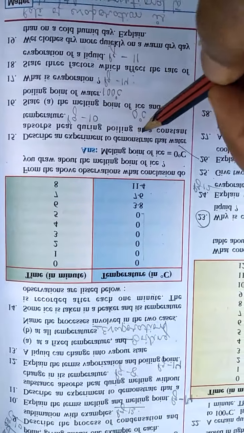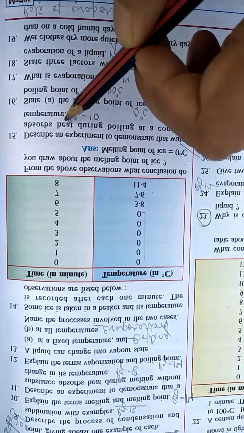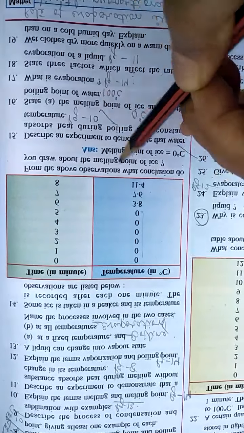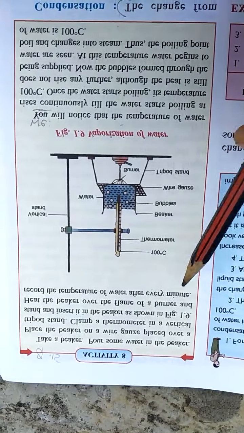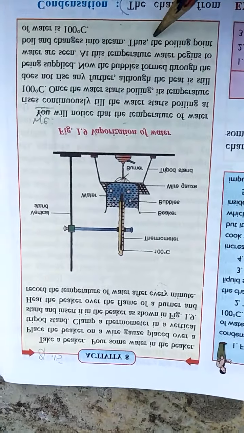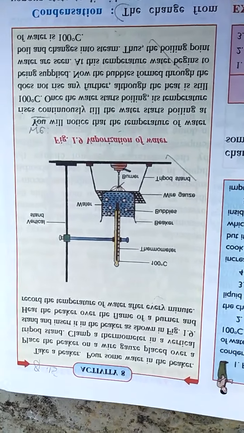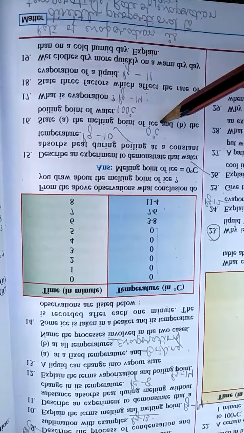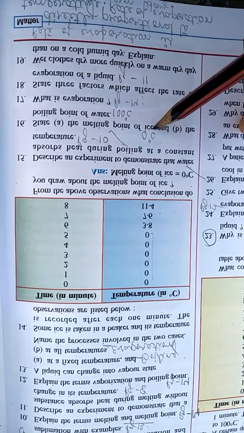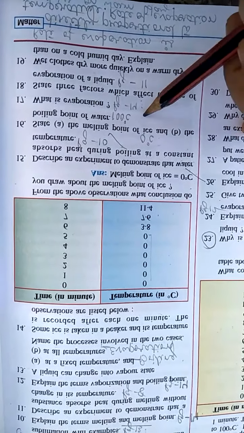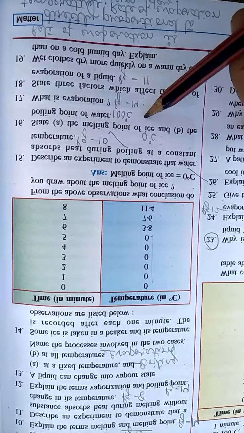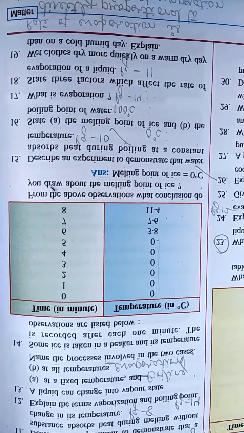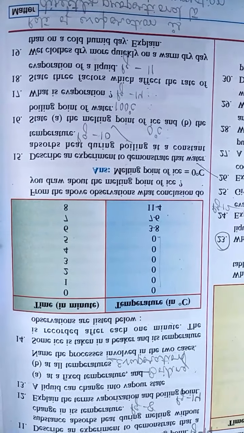Next is describe an experiment to demonstrate that water absorbs heat during boiling at a constant temperature. It is given on page number 10 of your book. So this is the answer. You have to write this experiment along with the observation and diagram. Next question. State the melting point of ice and the boiling point of water. So melting point is 0 degrees Celsius and boiling point is 100 degrees Celsius. What is evaporation? So again it is given on page number 14 of your book. You write it down from there.